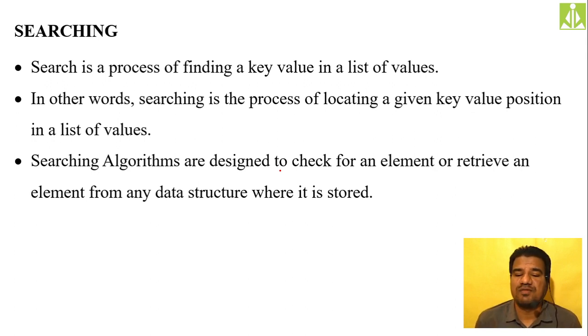So searching is a process of finding a key value in a list of values. As we are saying list, the process will be sequential, the process will be linear. In other words, searching is a process of locating a given key value's position in the list of values. When you find the value, we return the index, because all searching techniques are applied on arrays. Whenever you find a particular value in an array, we simply return the index location of that key value, and print that the key value is found at so and so location. This procedure you already know from your first year.